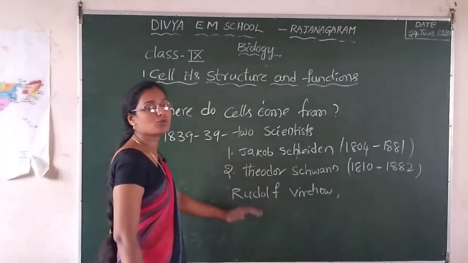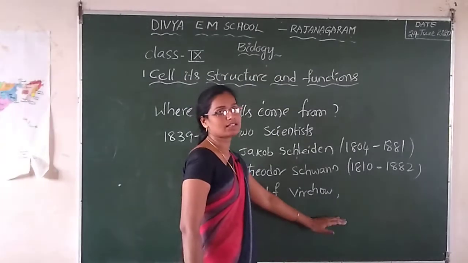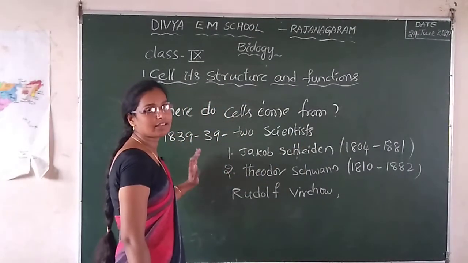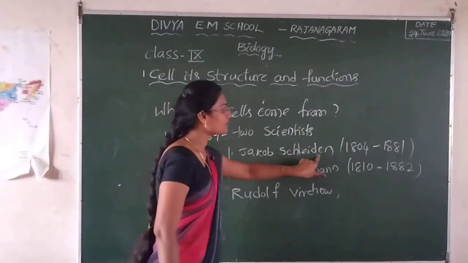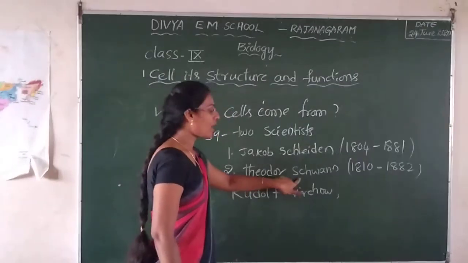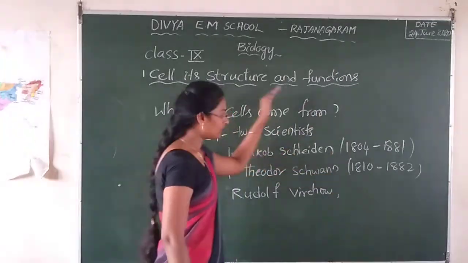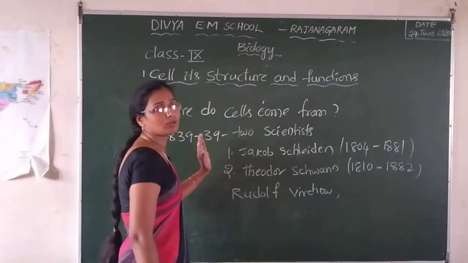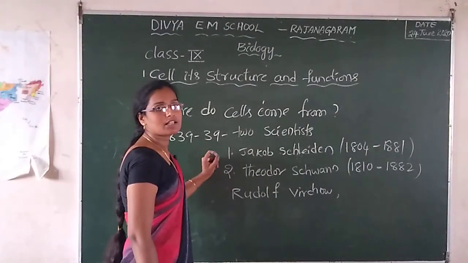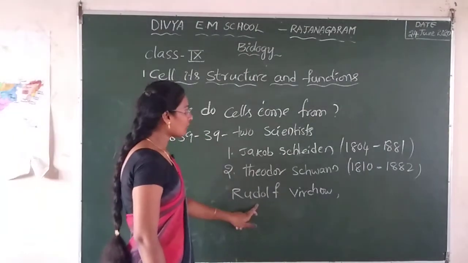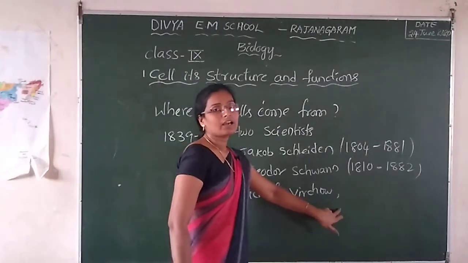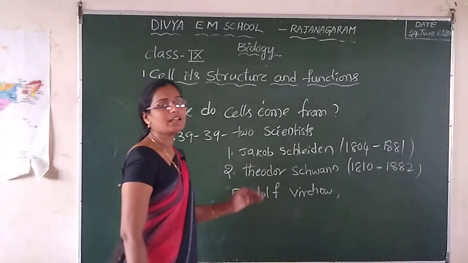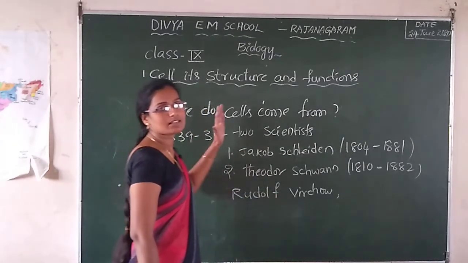Both these scientists worked on the cell theory. These two scientists told that every living organism contains cells. Rudolf Virchow told that every new cell comes from pre-existing cells. This is the cell theory.